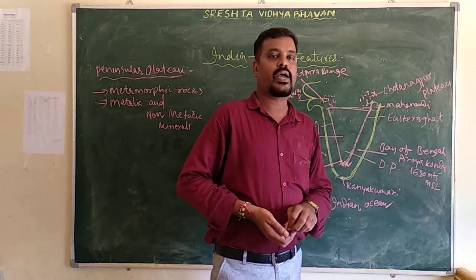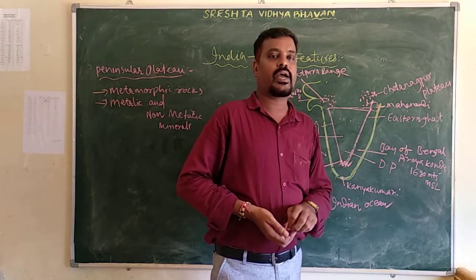Rajasthan is located in the west part. In this state the Thar Desert is located, also called the Great Indian Desert. Here the rainfall is very low, annually 100 to 150 millimeters throughout the year. The temperature is very high, touching 48, 49, 50 degrees, it may be 55 degrees also.